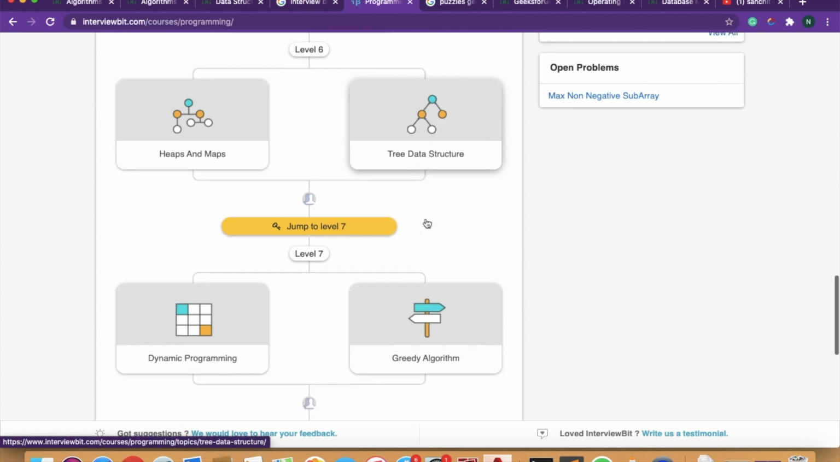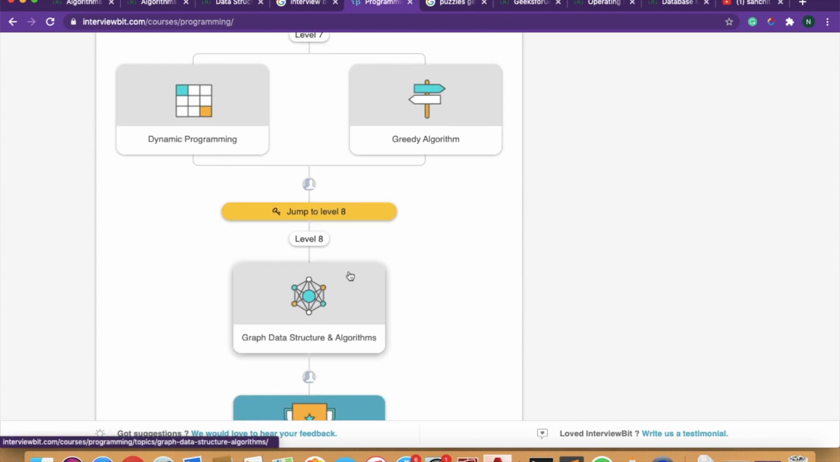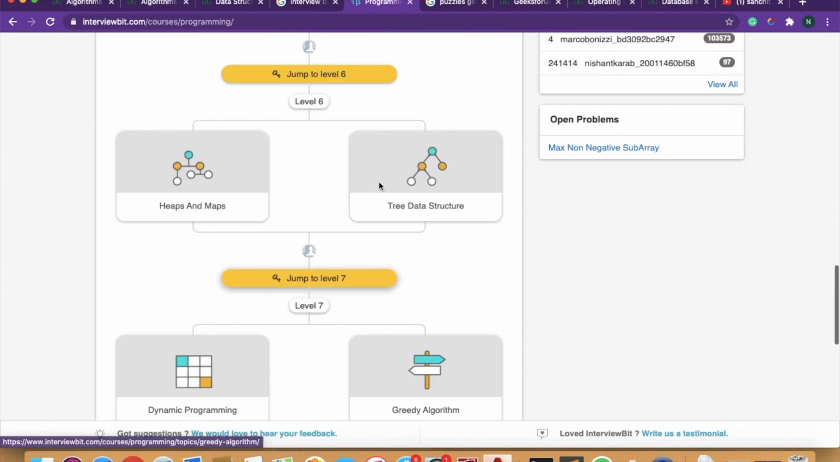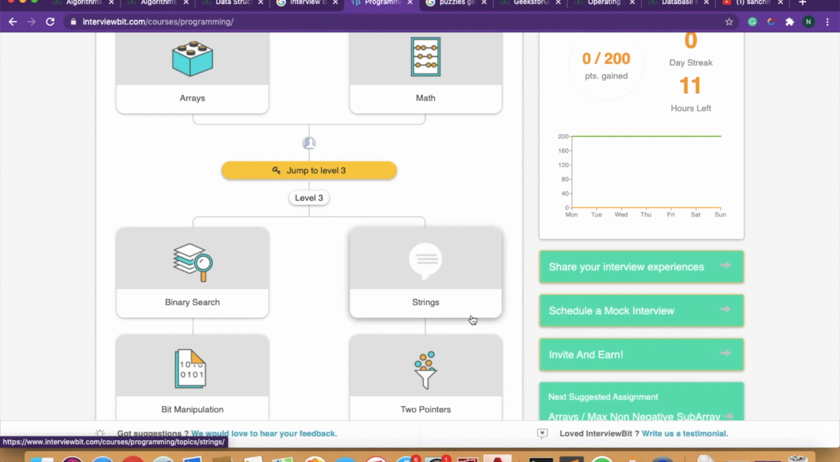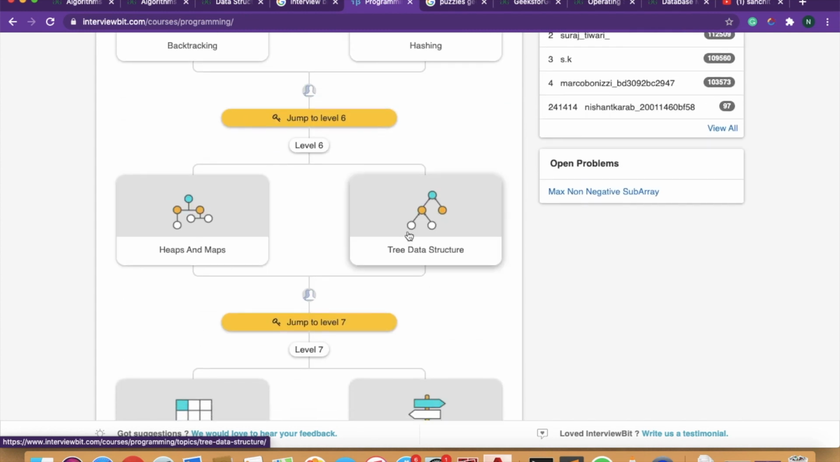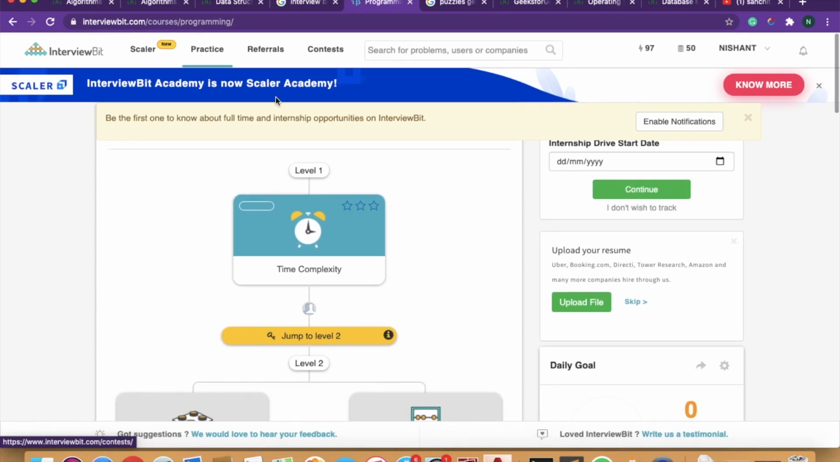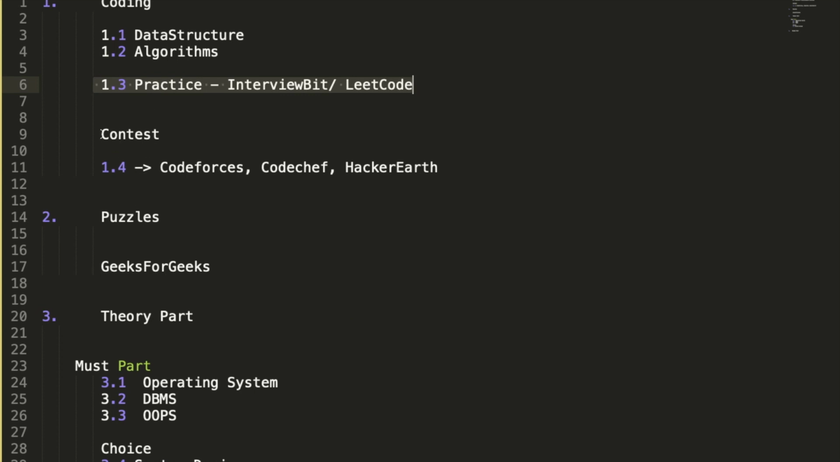Tree data structure is quite important. Okay, greedy, DP, and graph you may choose, because GFG has quite a big graph data structure and algorithm section. You can do it from the GFG itself, but till greedy you need to do. Okay, so you need to start from arrays, math, binary search, string, two pointers, linked list, stacks and queues, backtracking, hashing, and tree data structure, greedy, and DP. These are the topics you need to do in InterviewBit. Okay, so I think this is covered now.